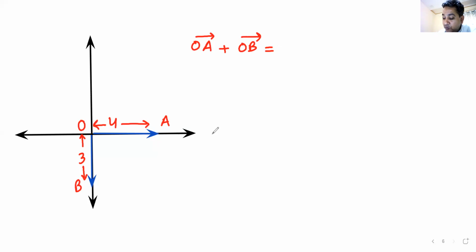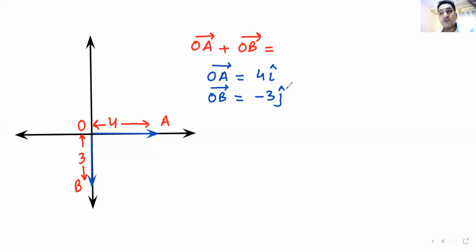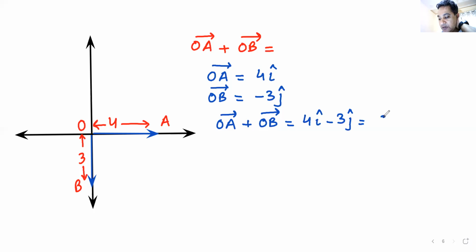So, first we will write OA vector in the vector form. OA vector becomes 4 along i. OB vector becomes 3 along minus j. So I'll write it as minus 3j, as I promised that I will write it in the form of vectors now. Now I add OA vector with OB vector, and the answer is 4i minus 3j. Let me call it OR vector.